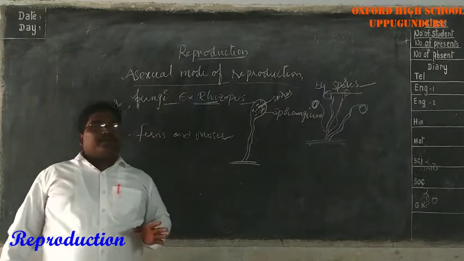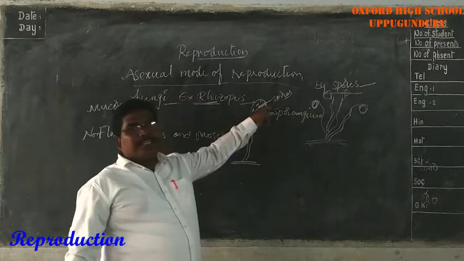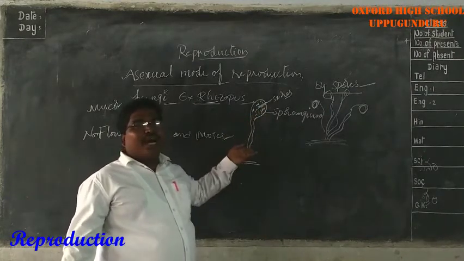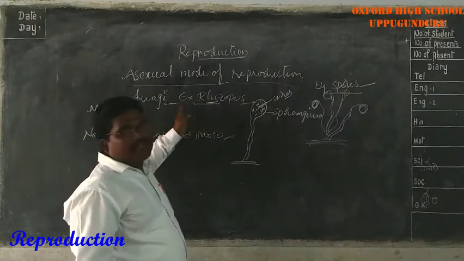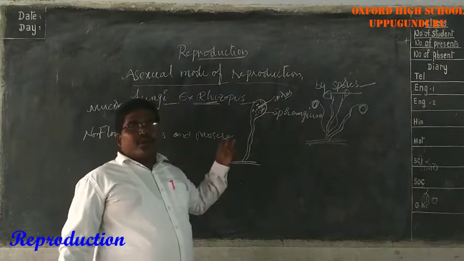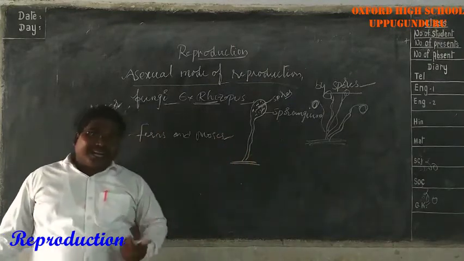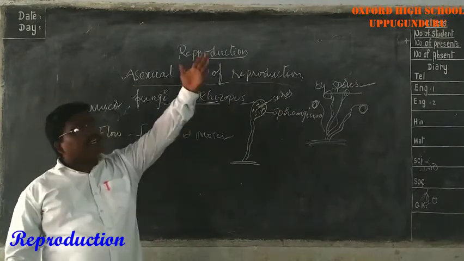Very simple one. Whitish thread-like structures and blackish powdery substances present under rotten food materials, those are spores. Spores are produced by these fungi, for example rhizopus and mucor. Rhizopus produces hundreds of microscopic reproductive units called spores. When the sporangium bursts, the spores enter into the air.